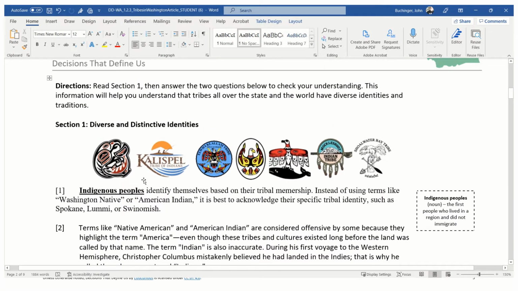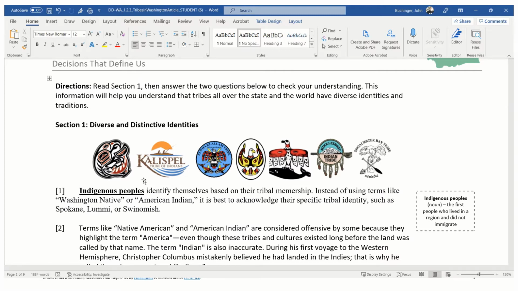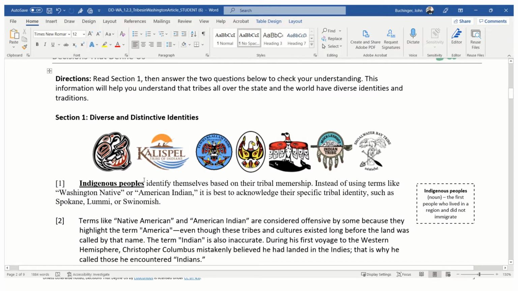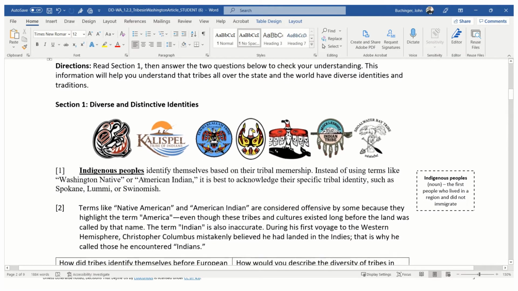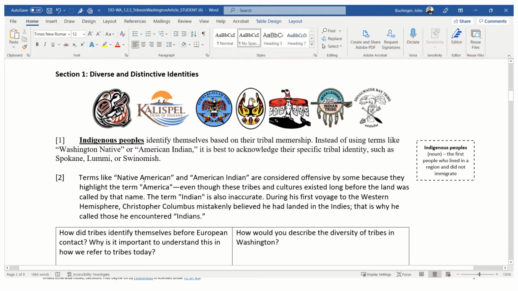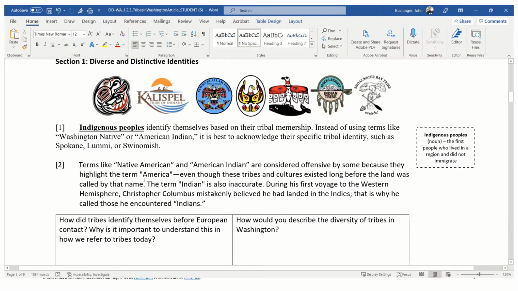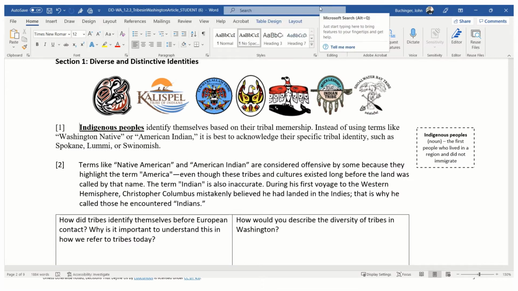Okay, so let's go ahead and start the reading. It says read section 1, then answer the two questions below to check your understanding. The information will help you understand that tribes all over the state and the world have diverse identities and traditions. First paragraph. Indigenous people identify themselves based on their tribal membership. Instead of using terms like Washington Native or American Indian, it is best to acknowledge their specific tribal identity, such as Spokane, Lummi, or Swinomish.